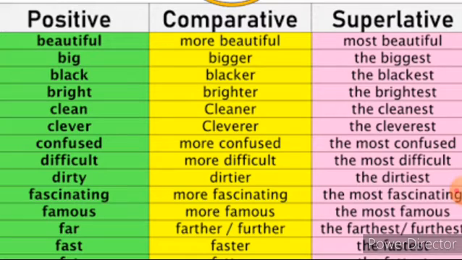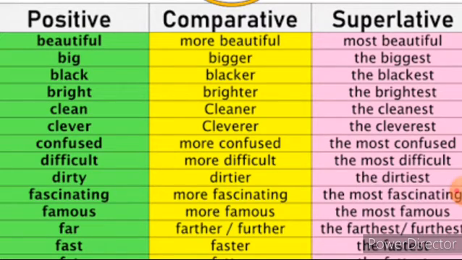The positive is used when there is no comparison, or when the persons or things being compared are equal in degree. The second one is the comparative degree. It is used when two persons or things being compared have more or less of a particular quality. And the third one is the superlative degree. It is used when we compare 3 or more nouns and want to express the highest degree of some quality in a person or thing among all the others in the group.